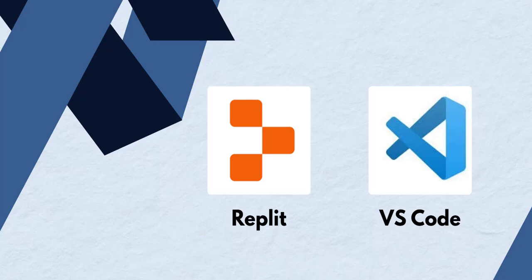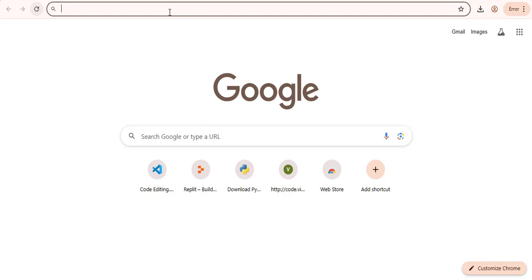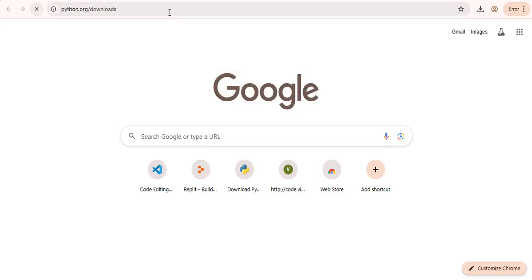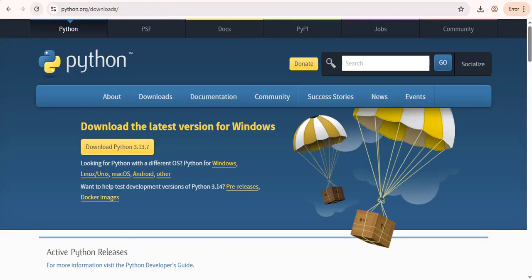But before that, we have to install Python on our machine, right? And then after that, we're going to install Visual Studio Code, which is going to create an environment for us where we are going to be writing and running our Python codes. So let's go ahead and install Python. Just go to your browser and go to python.org/downloads. It will take you to this page, and then you click on download Python.